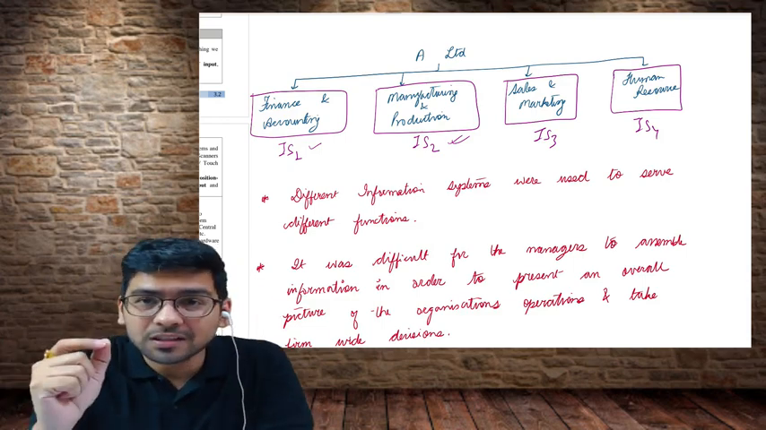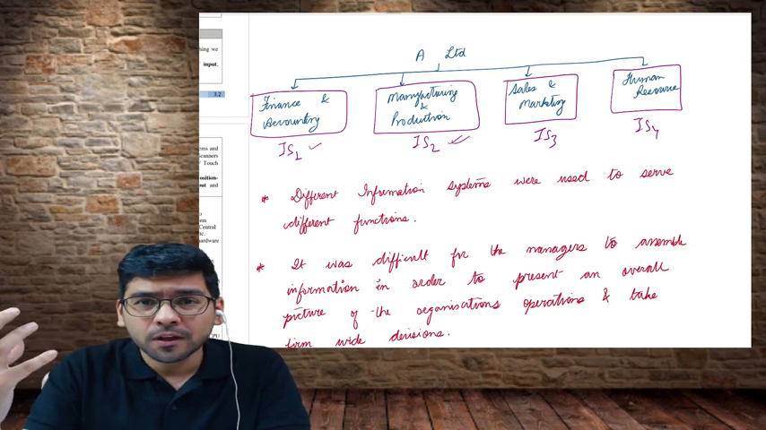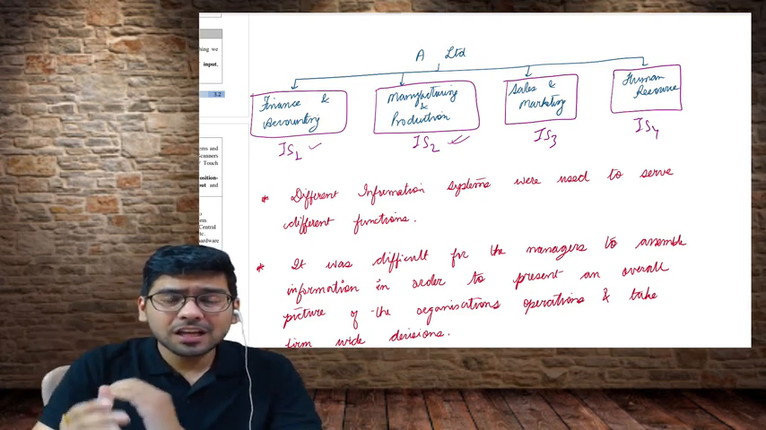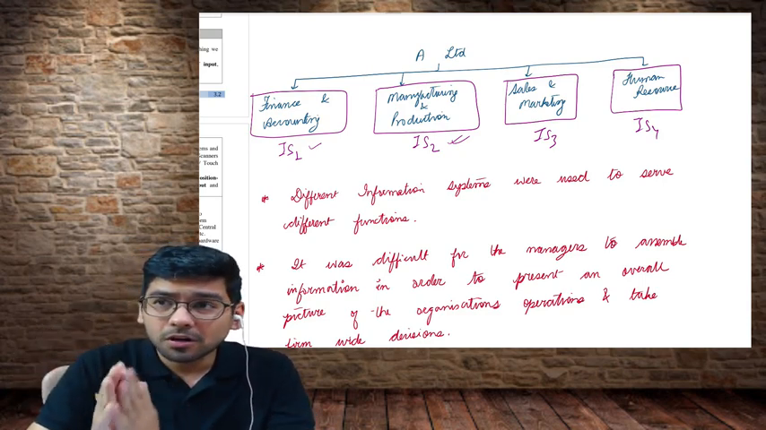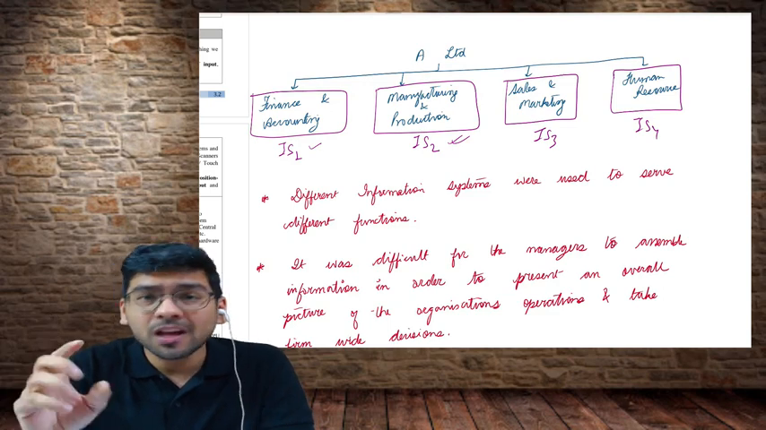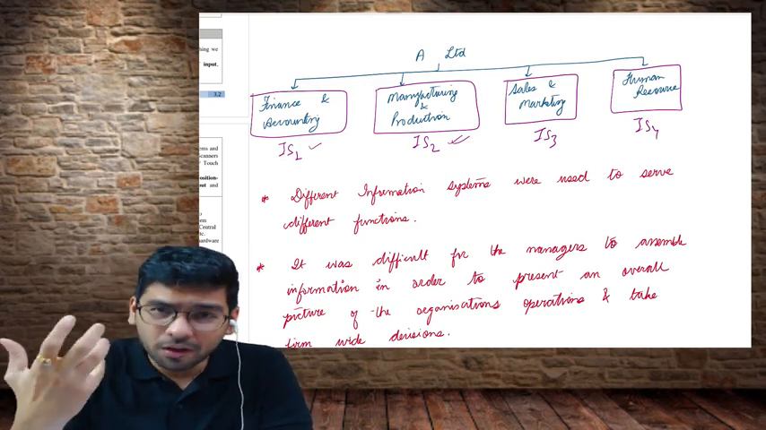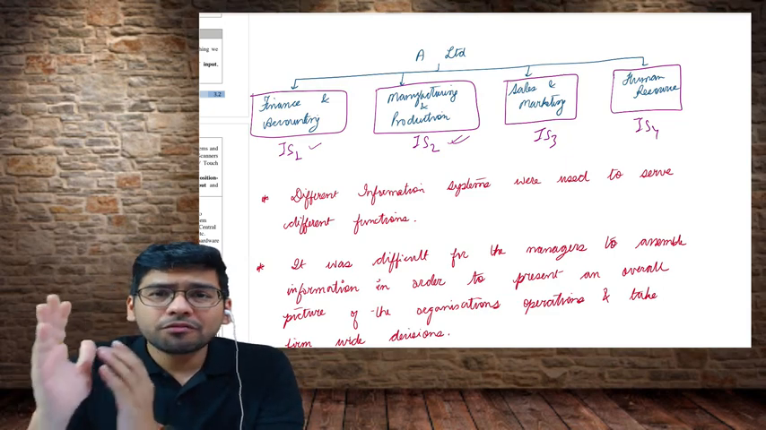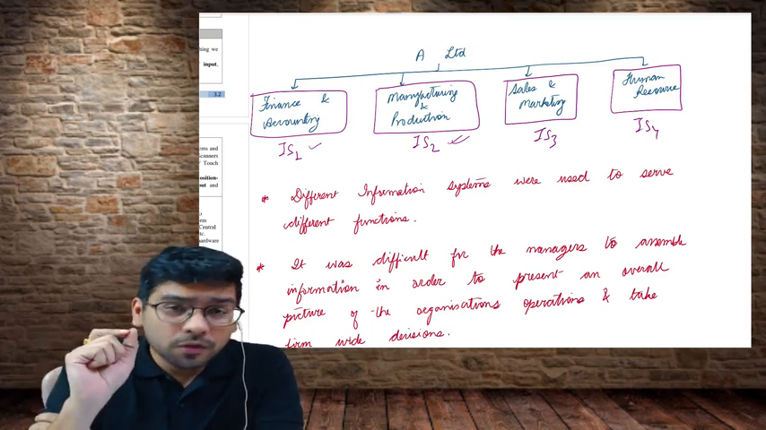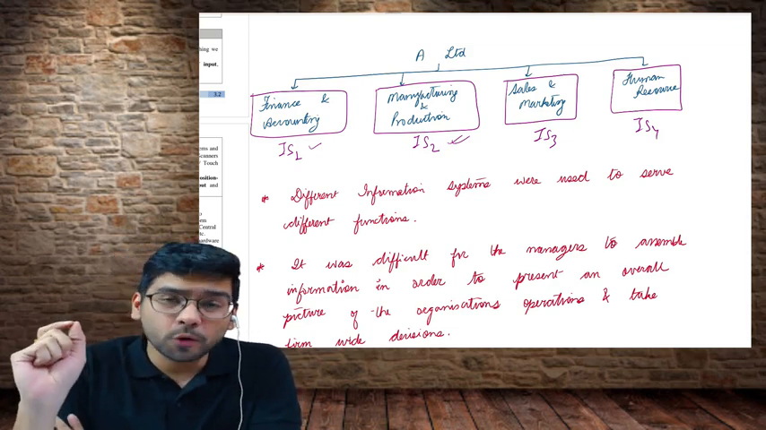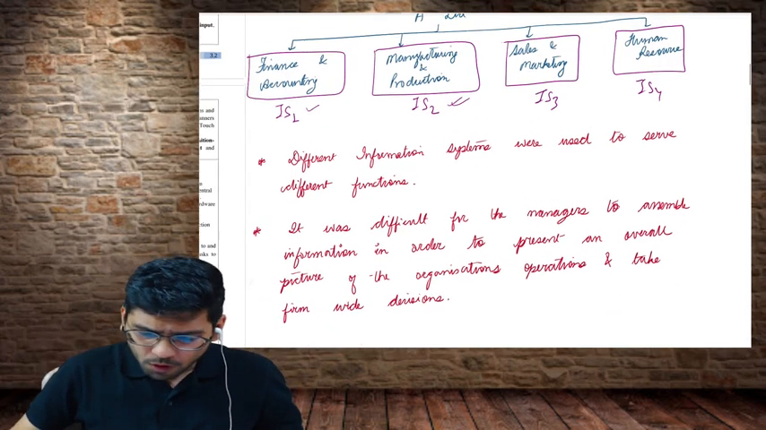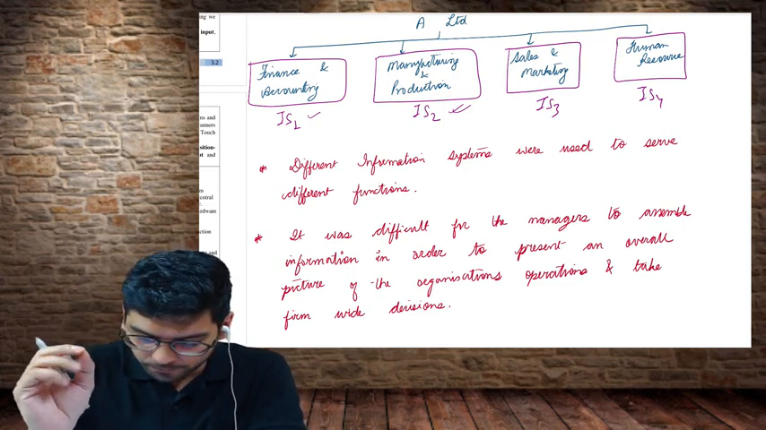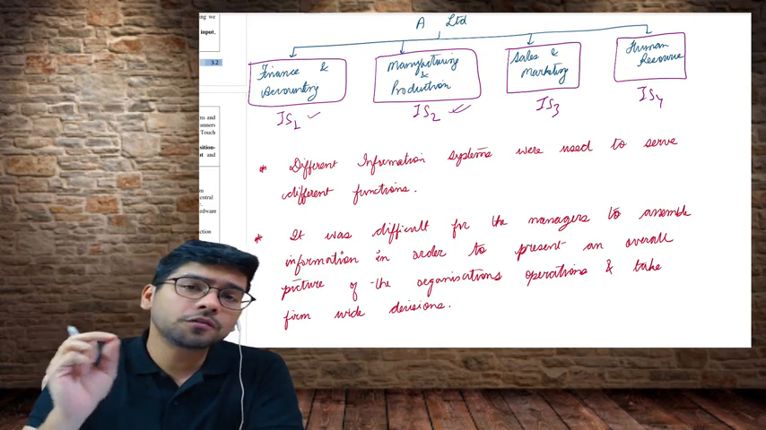But what happens, guys, as and when an organization grows, because they have different information systems for each of the functions, there will be lack of coordination between or amongst these functions. Why? Because they're using different information systems for different functions. So if all the functions are using different information systems, what will be the problem that A Limited is going to face? Now let us understand this. I have just written a note for you. It was difficult for the managers to assemble information in order to present an overall picture of the organization's operations.